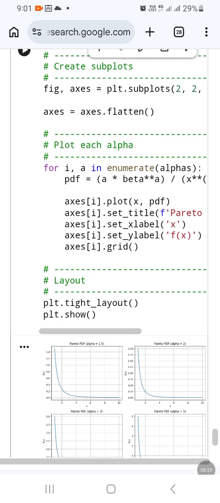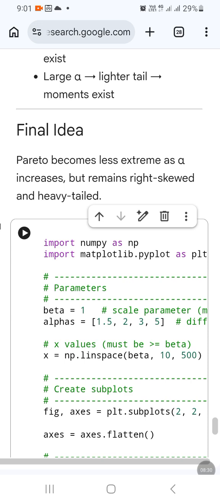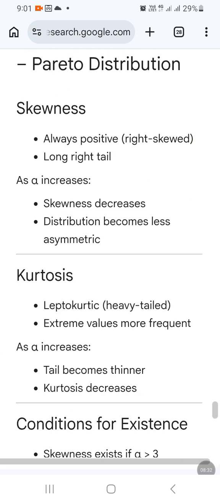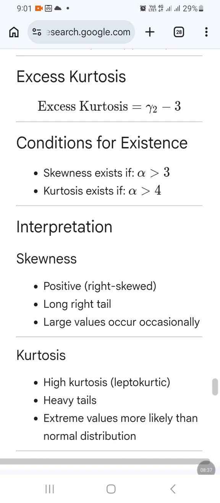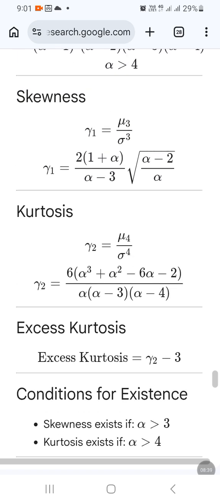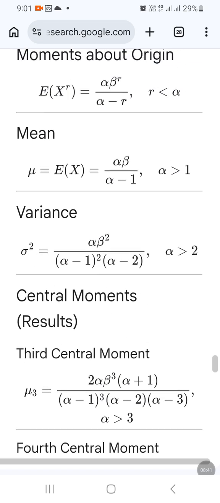So these are the basic facts that we should remember while studying Pareto distribution. So we have finished the basic facts about Pareto distribution.